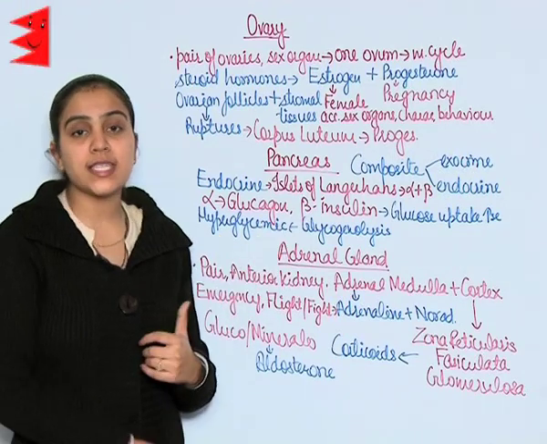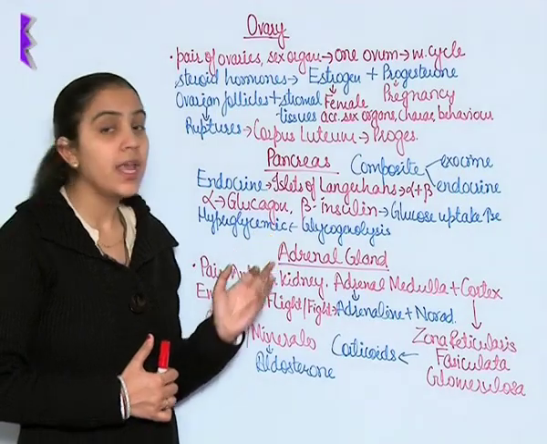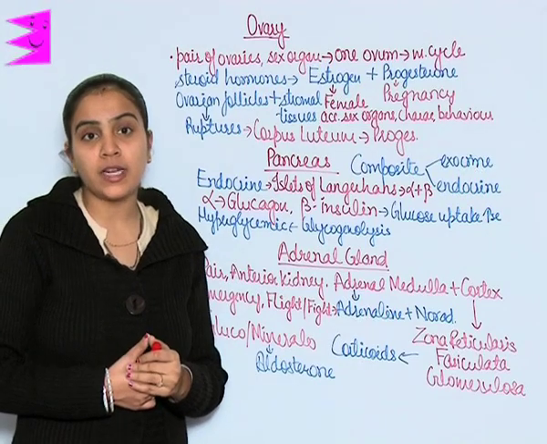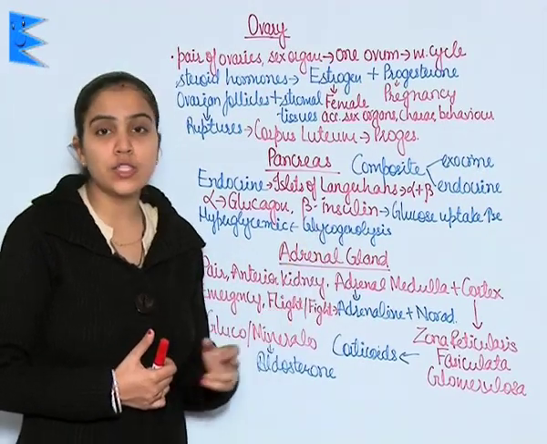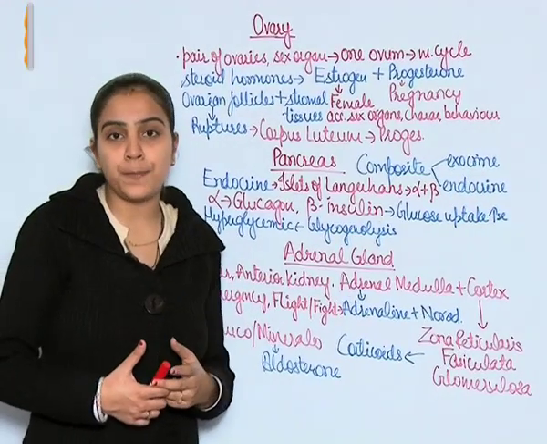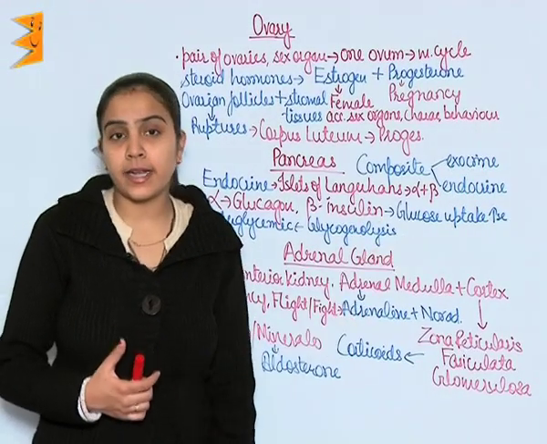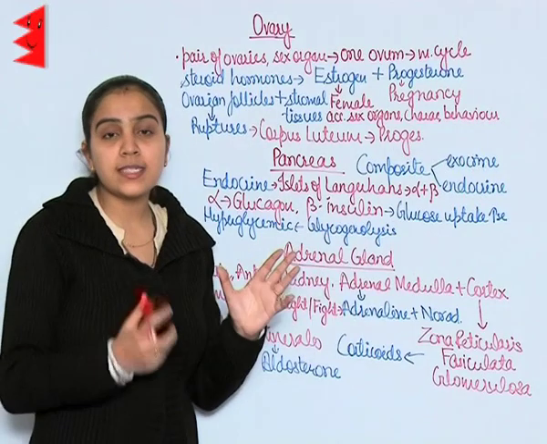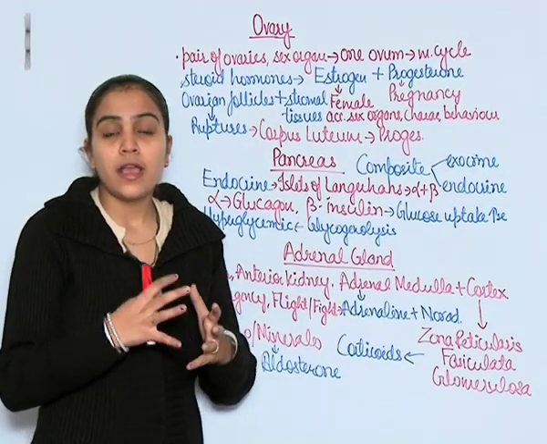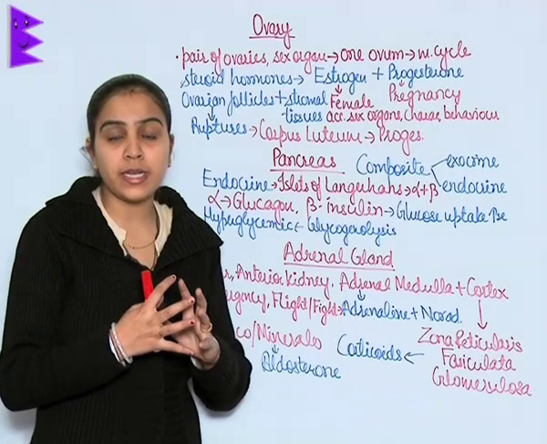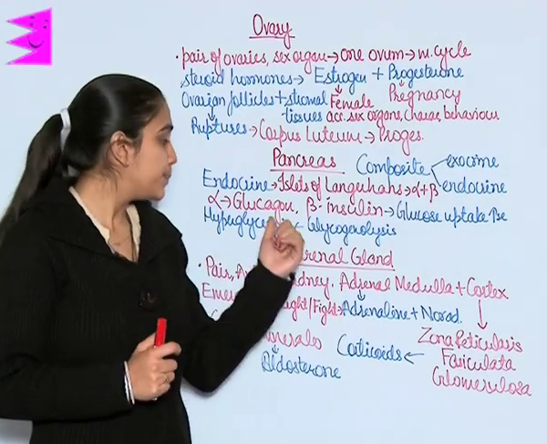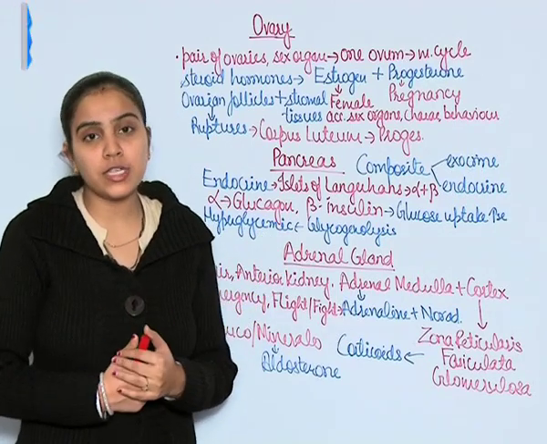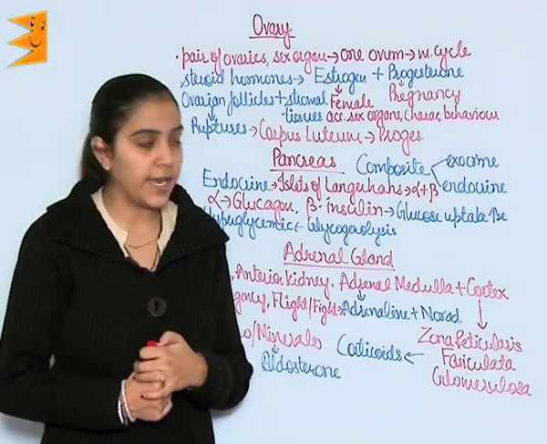Glucagon is also known as hyperglycemic hormone because it increases the blood sugar level as it is responsible for glycogenolysis, whereas insulin increases the glucose uptake from the blood in target tissues and also helps in glycogenesis. Thus, insulin as well as glucagon jointly help in maintaining the blood sugar level. If hyperglycemic condition is found for a long time, the person is found to be suffering from diabetes mellitus.